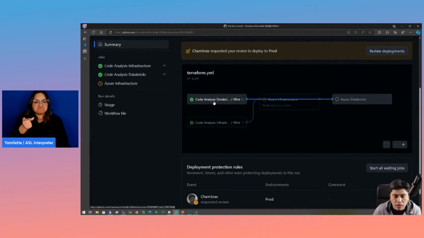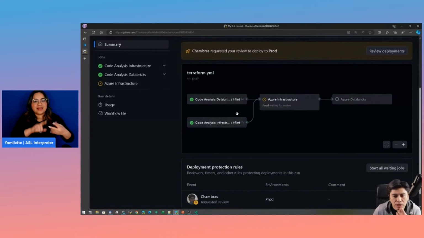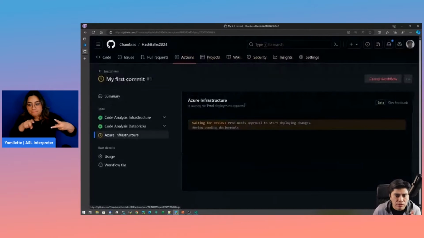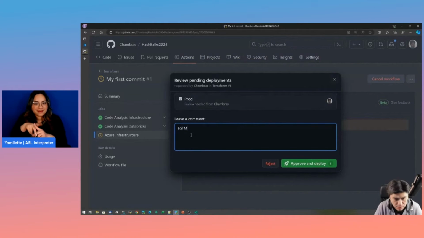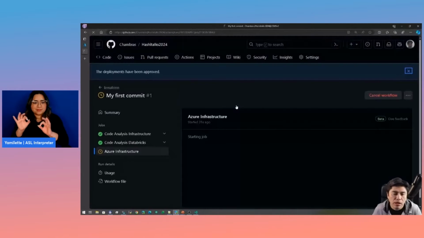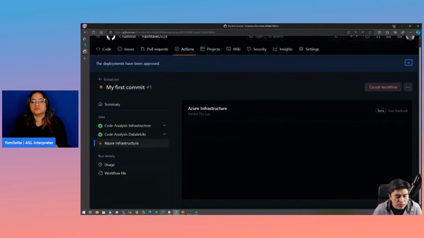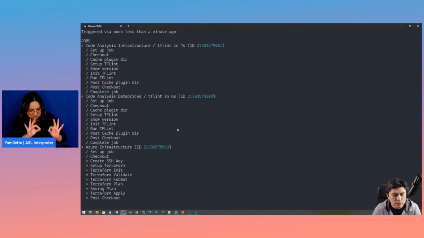First, we did some static code analysis on both the Databricks and the cloud infrastructure to make sure it is okay. And then we have our first gate, which is deploying the actual infrastructure. So here we can just apply and review. Looks good to me. I can approve these changes, right? And we can also follow that here in the command line, which is great. I like how they sync between web and command line.